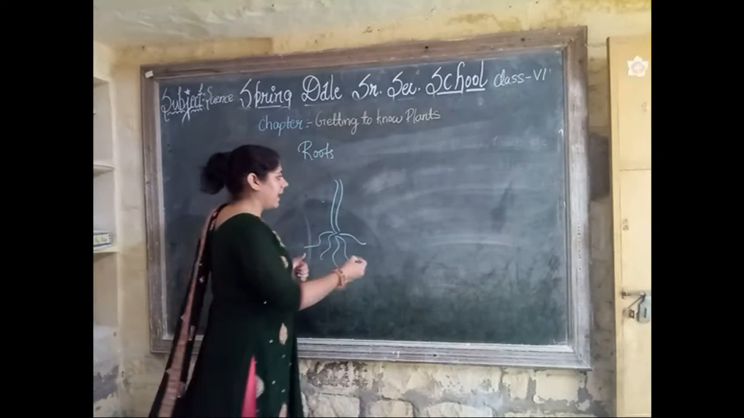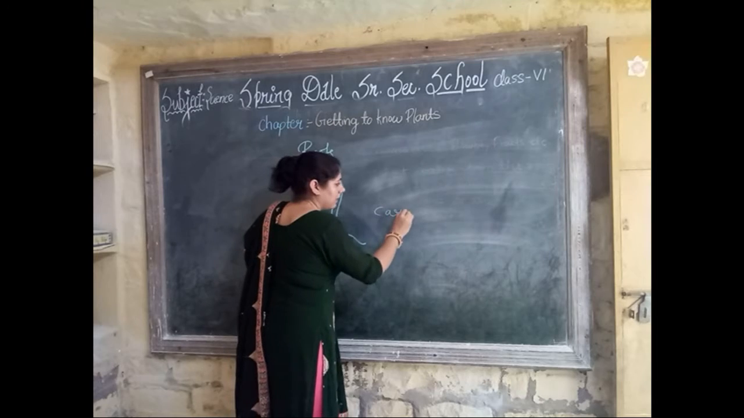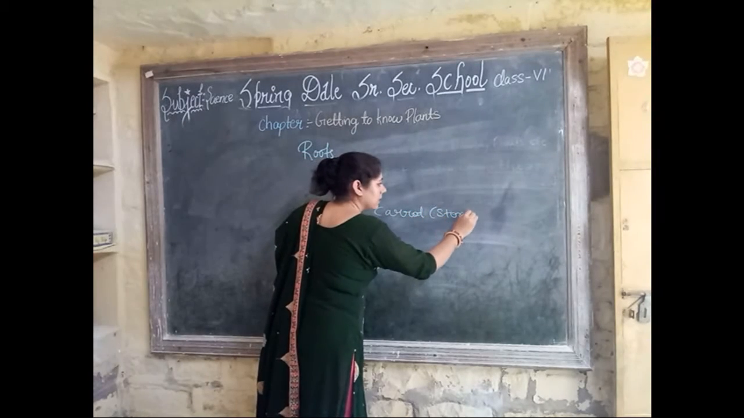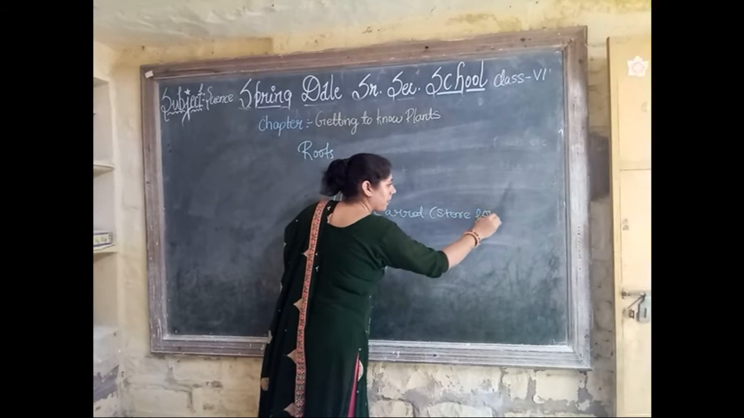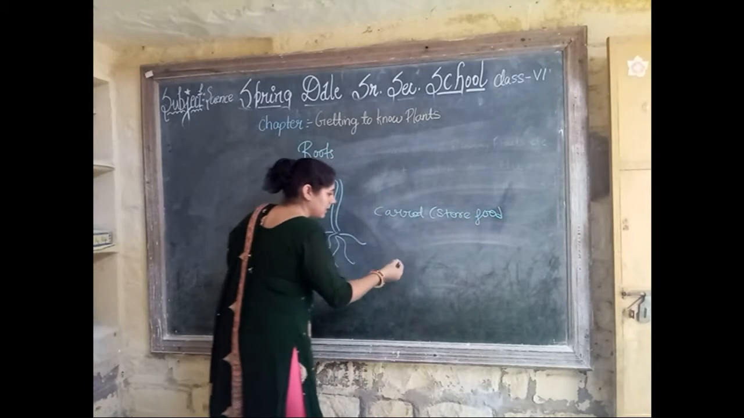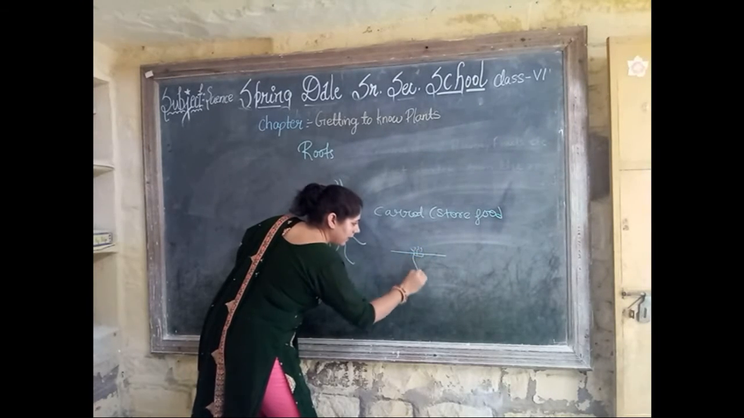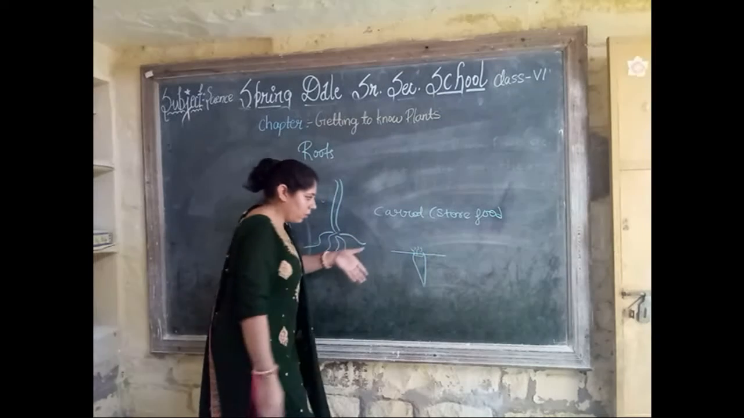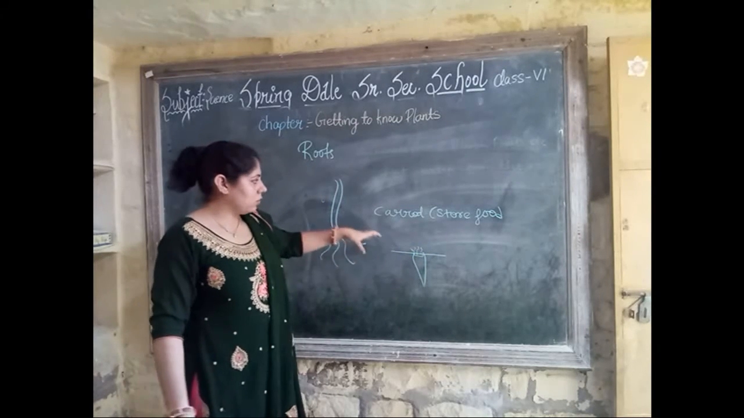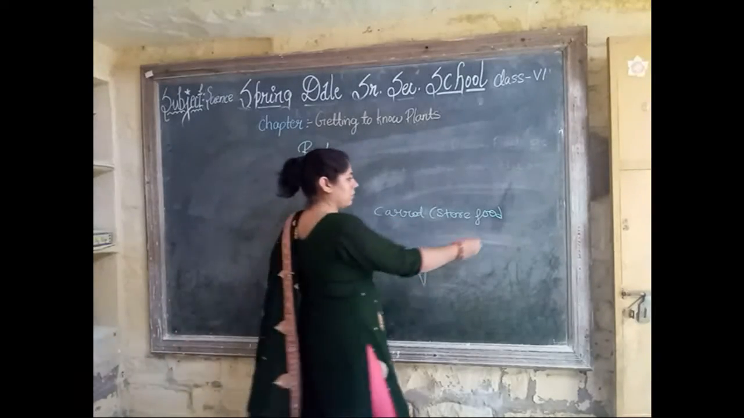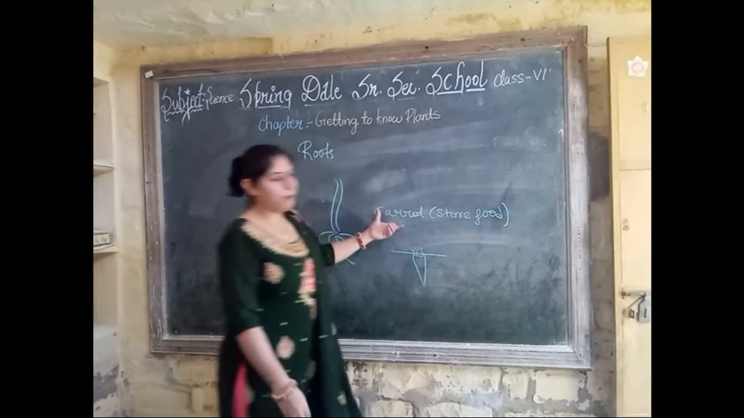Like carrot, it stores food. This is a type of plant. This is the ground level, and the carrots grow in the ground like this. So the function of carrot is to store food. This is a type of root.